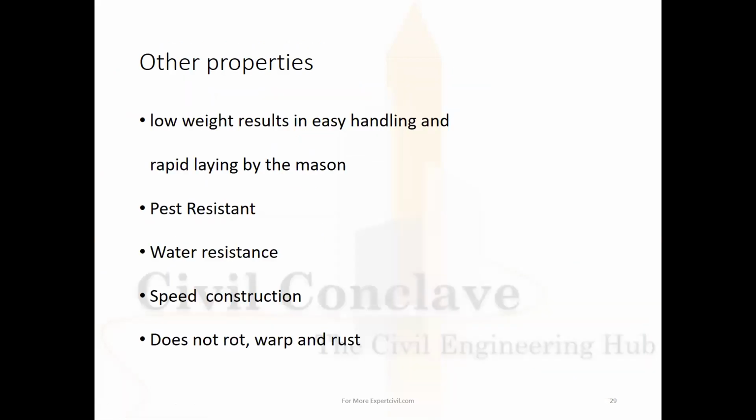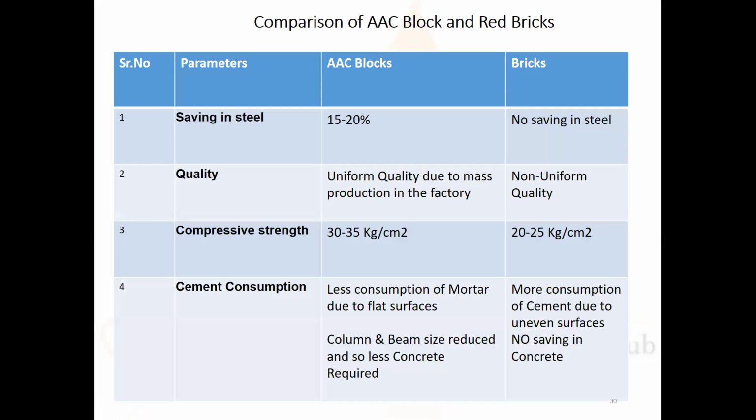Other properties: low weight results in easy handling and rapid laying by the mason. Pest resistance, water resistance, speed of construction, does not warp and rust. Comparison of AAC blocks and bricks. Parameters. Savings in the steel: AAC blocks, 15 to 20%. Bricks, no savings in the steel at all because of the dead load.